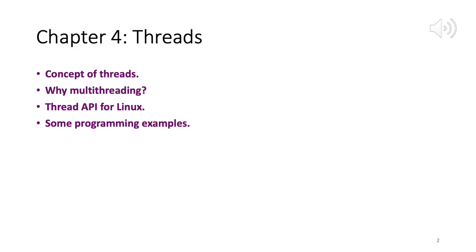What we need to do is we need to know what the function does. We need to know what are the arguments and what is the significance of each argument, because we have to pass those arguments, and then we also have to know what is the return type. Right. So for memory mapping mmap, we know that if the mapping was successful, the return type was a pointer to the mapping. So we need to know what is the return type so that we can use it in a program accordingly. Right. And finally, then we will look at some multi-threading examples. Okay.